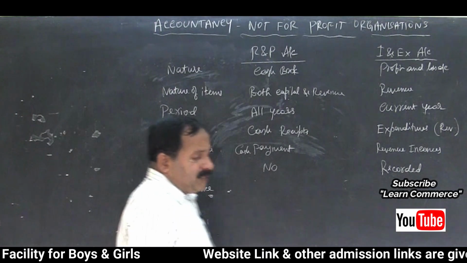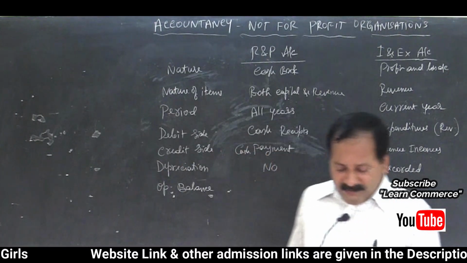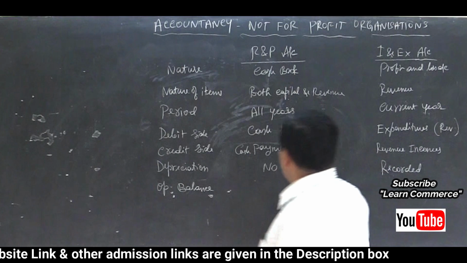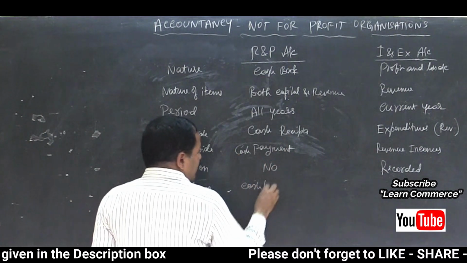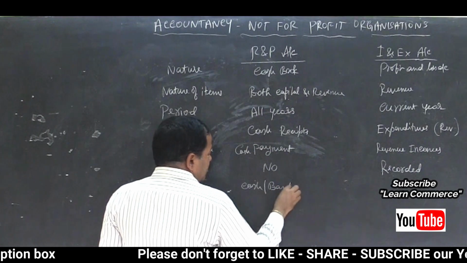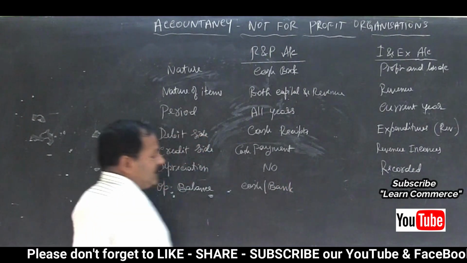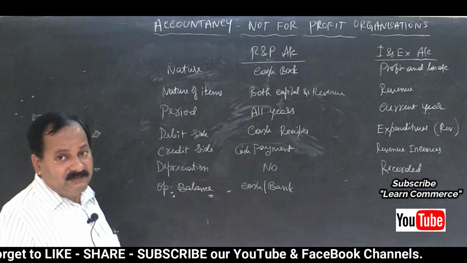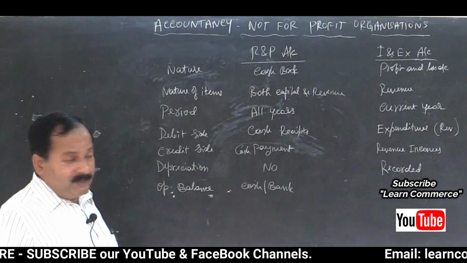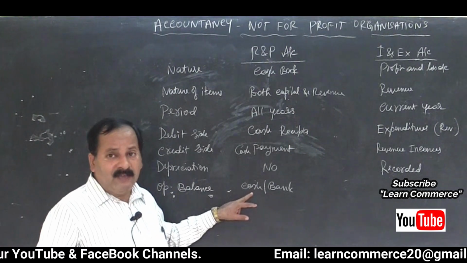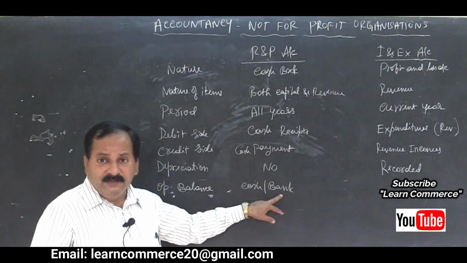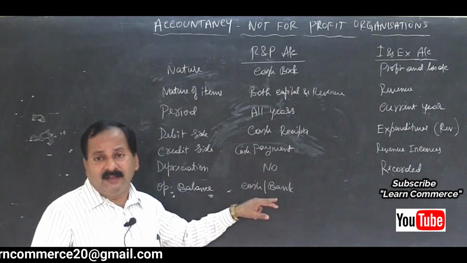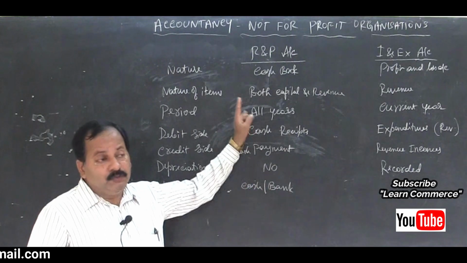Opening balance in case of receipts and payments account represents the opening balance of cash in hand or cash at a bank. That is the amount that is there in the cash box of the concern, either in the form of cash in the cash box or cash in the bank account, right? So cash in hand or cash at a bank, the opening balance suggests the balance brought down.